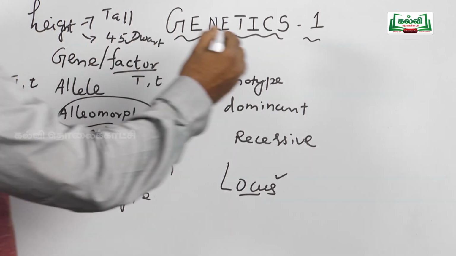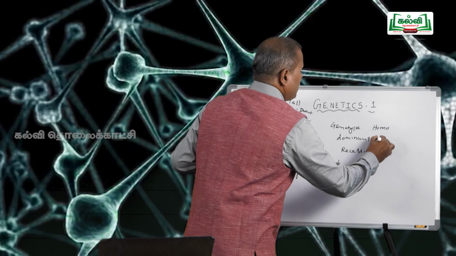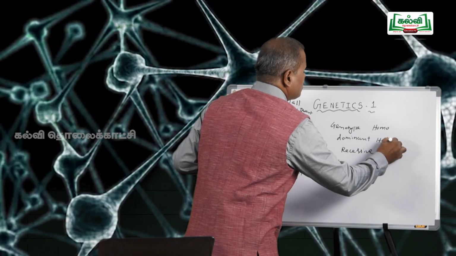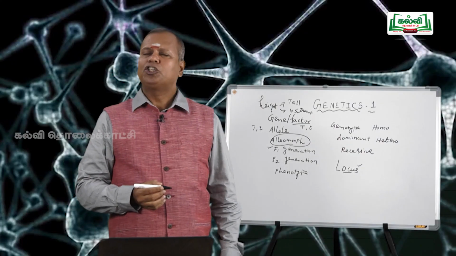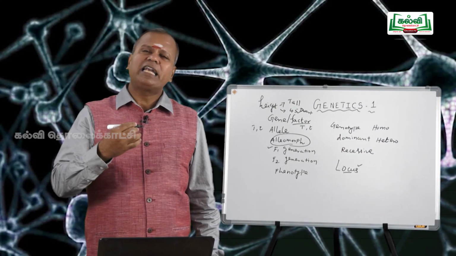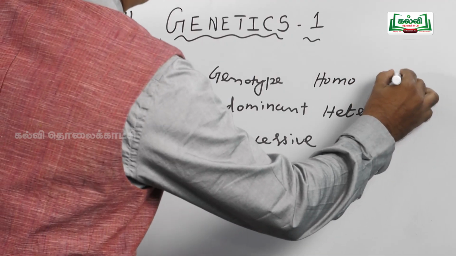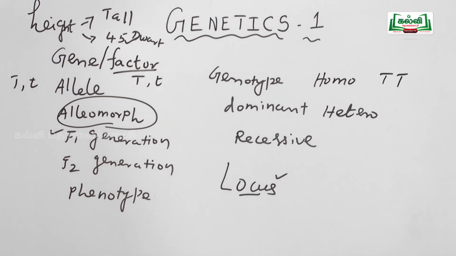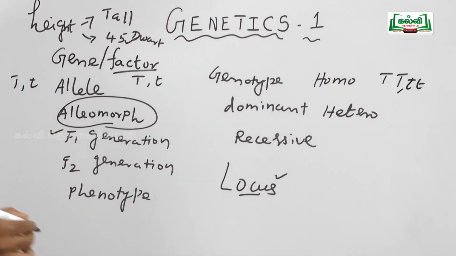And two things you should remember. One is homozygous condition, another is heterozygous condition. Homozygous means the organism with two similar genes or two identical factors. Example, capital T responsible for tallness, or small t responsible for dwarfness.